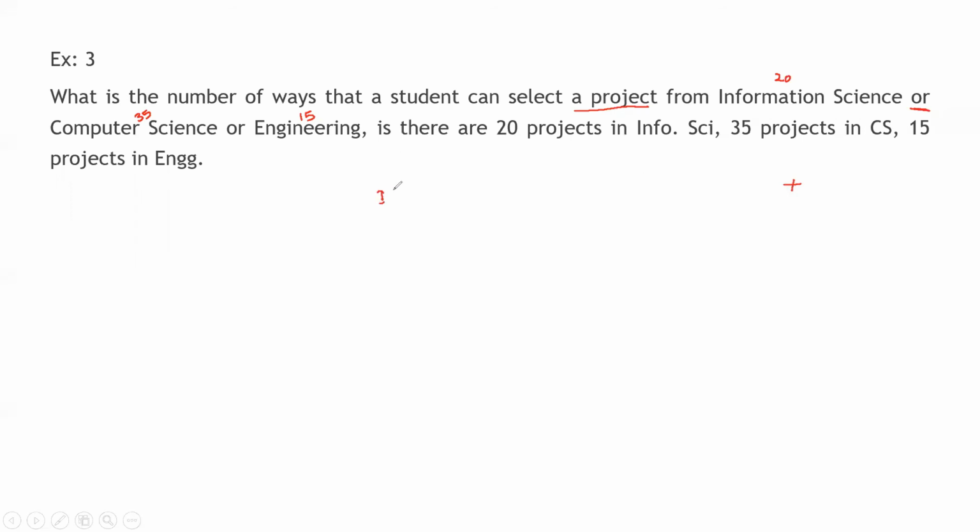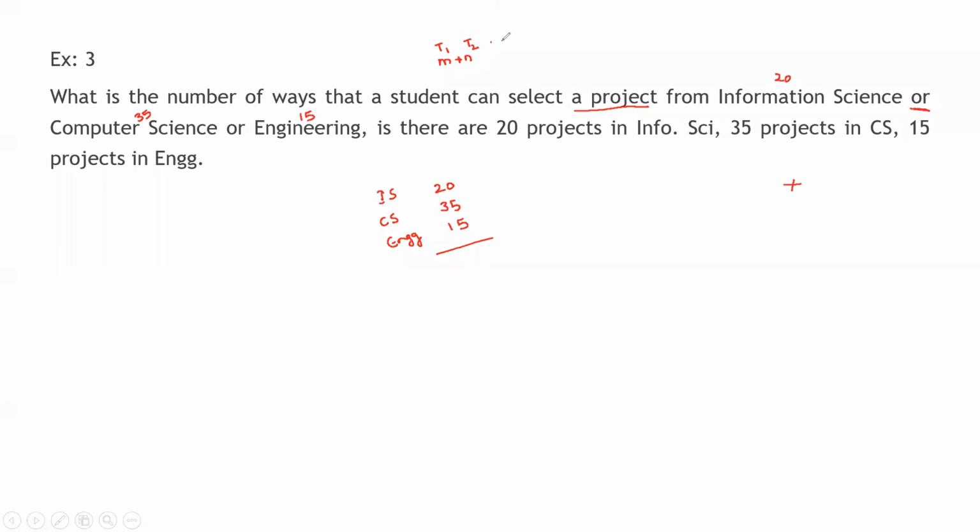Now, see here. Information science, we are having how many projects? 20 projects. Then computer science, we are having 35 projects. Then engineering, we are having 15 projects. Correct? Now, this time we are having 3 terms. But in the formula, the rule of sum, we have seen that it is M plus N. If more tasks are there, this is task T1 and this was task T2.